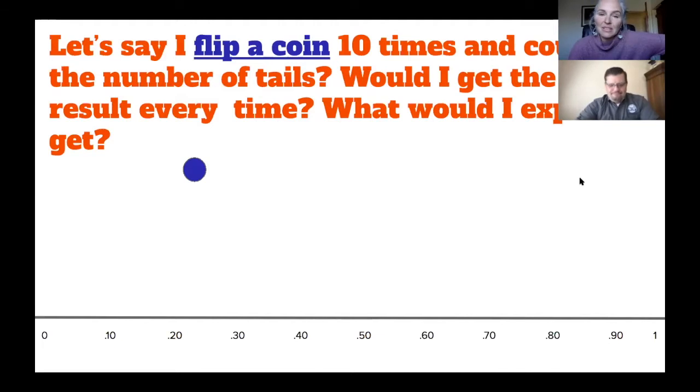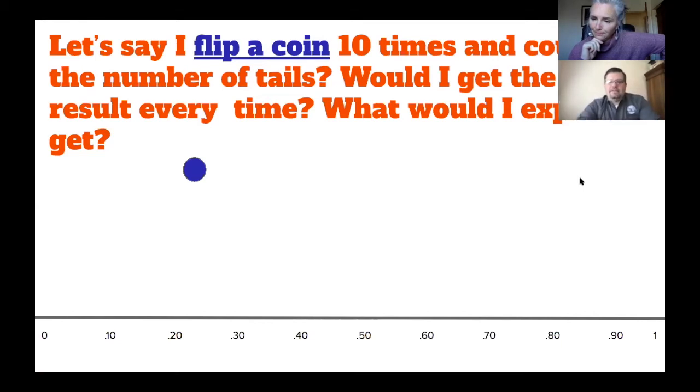Let's look at this really quick, because the overarching question is, if we're talking about a population, why is every sample not the same? Why is there variation when we pull a sample from a population? Let's say I flip a coin 10 times and count the number of tails. Would I get the same result every time?